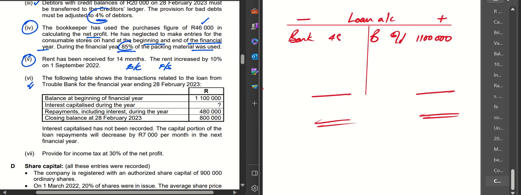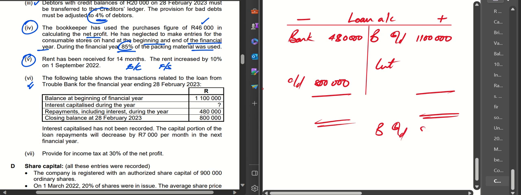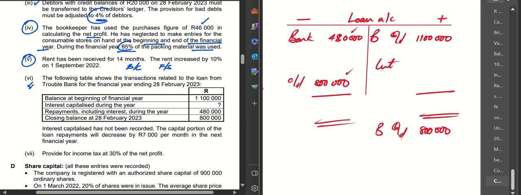That is 480,000. We are not told the interest here, but we're told the closing balance, that is your carry down here, was 800,000. So that therefore becomes my brought down here, 800,000. If I'm to close this off, I'm now going to say 480 plus 800. This gives you 1,280,000. Remember, you did this in your grade 10.